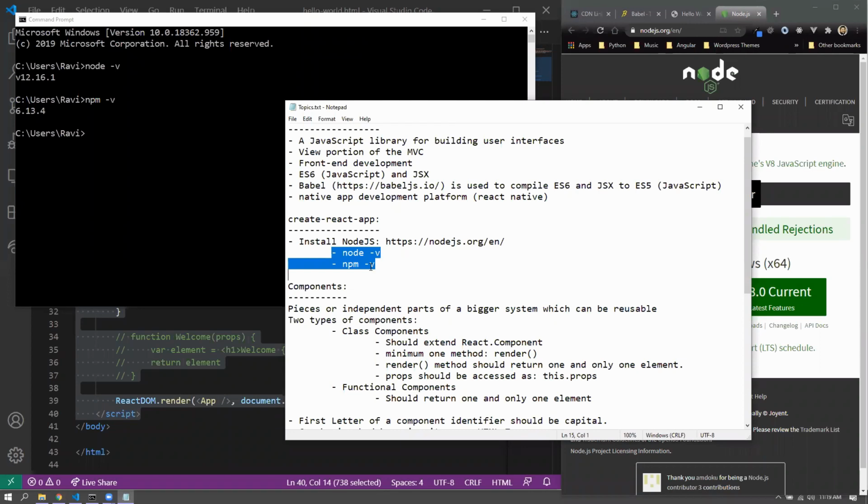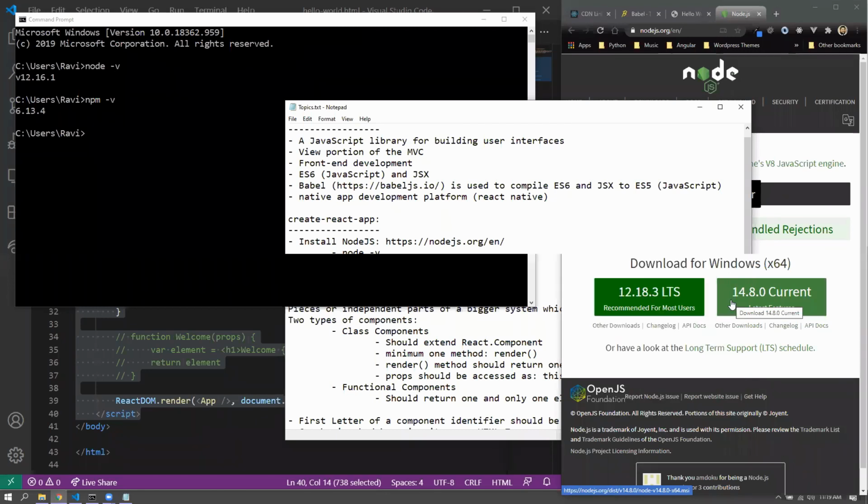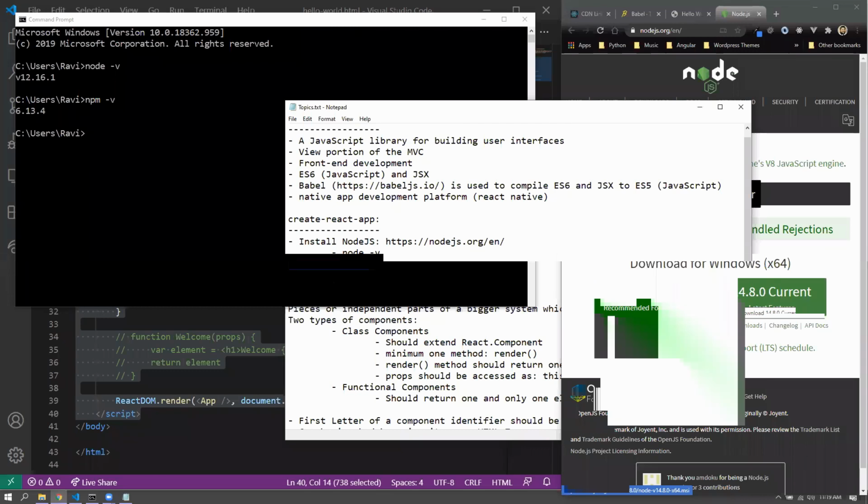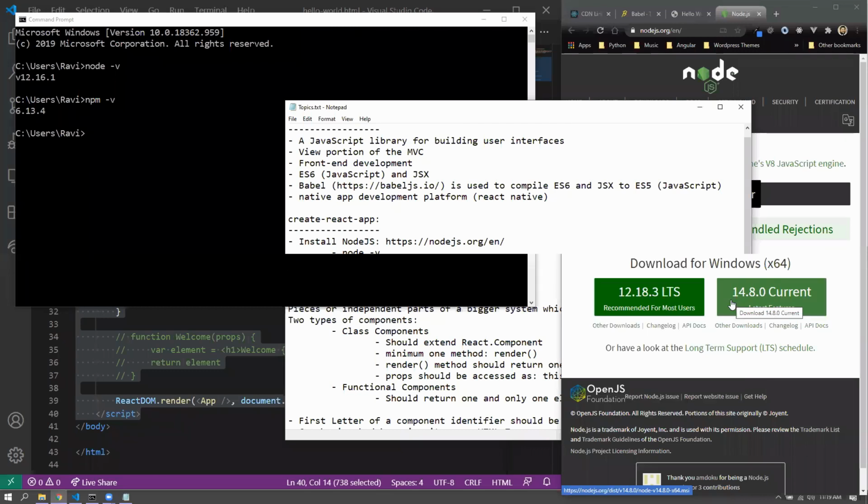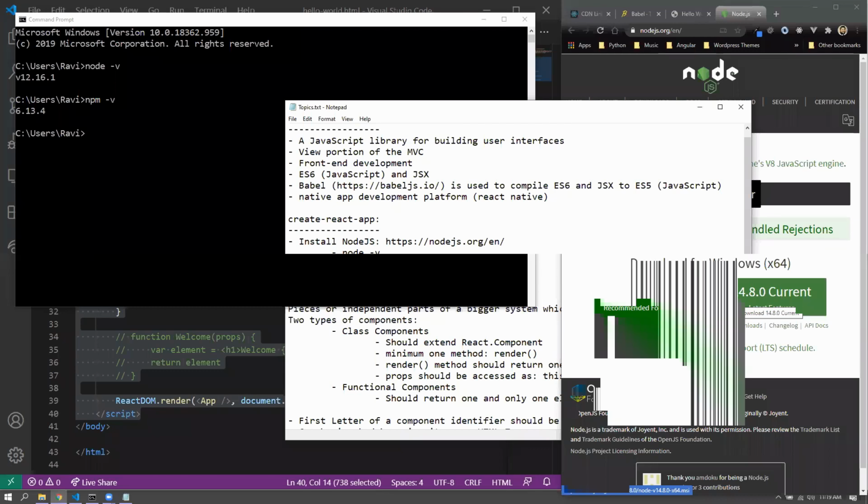Right, so after installing Node.js, you can check both Node and NPM. NPM is the Node package manager. If you are a PHP programmer, it is similar to Composer. If you are a Java programmer, it is similar to Maven. For .NET programmers, NuGet package manager, and so on. There's also another package manager which is called Yarn. I'll be using Yarn, by the way, but most of you would have NPM already available once you install Node. So first we should install Node.js, and we should check both Node and NPM versions.